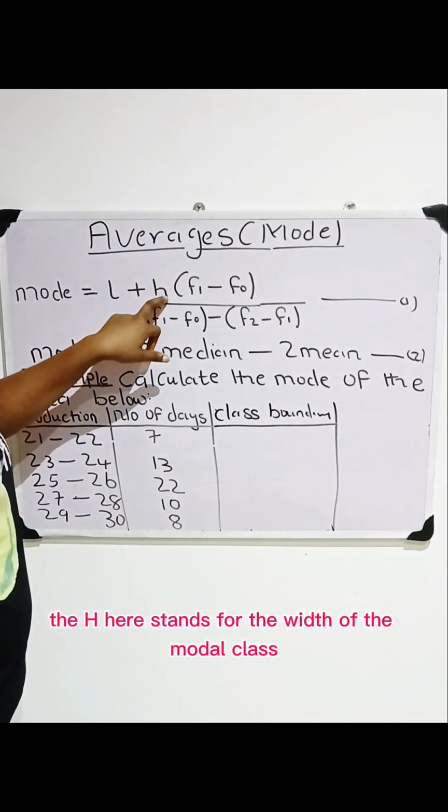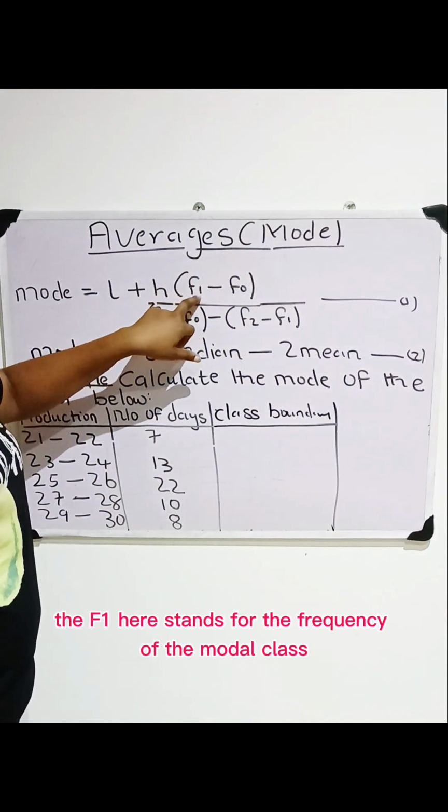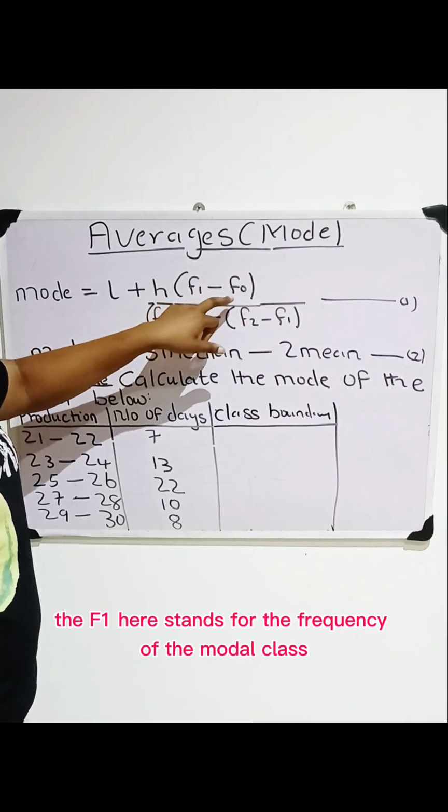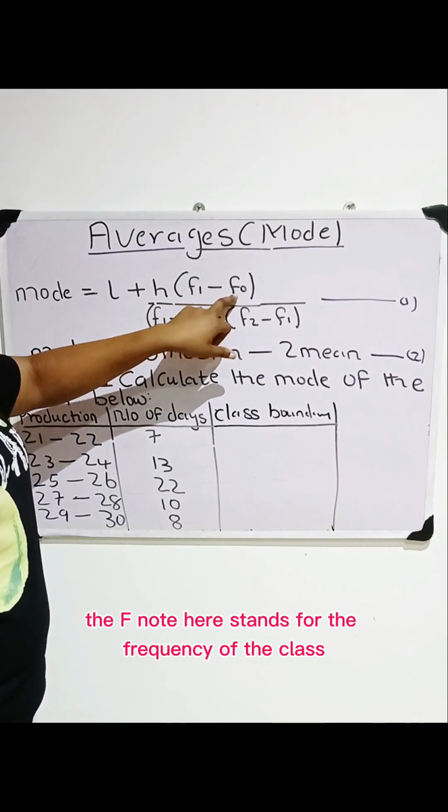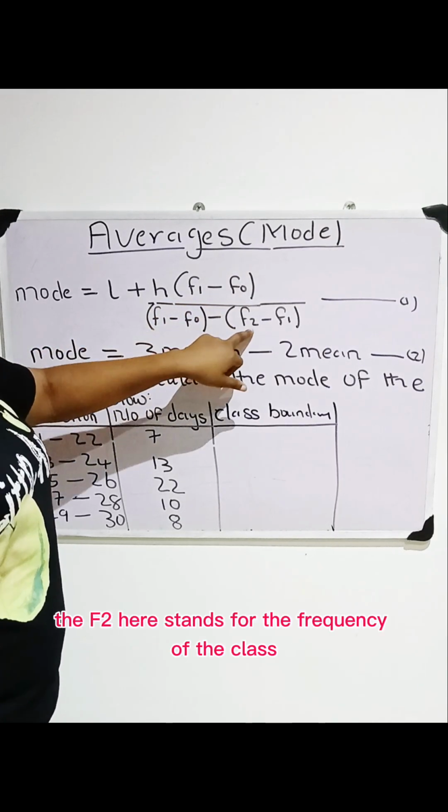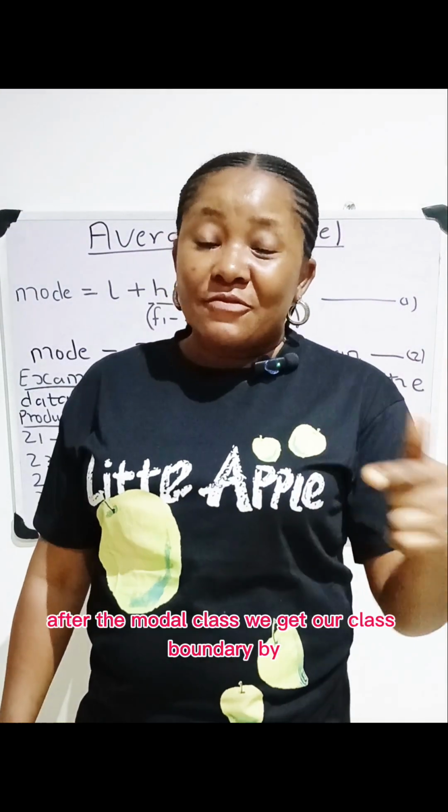The h here stands for the width of the modal class. The f1 here stands for the frequency of the modal class. The f0 here stands for the frequency of the class before the modal class. The f2 here stands for the frequency of the class after the modal class.